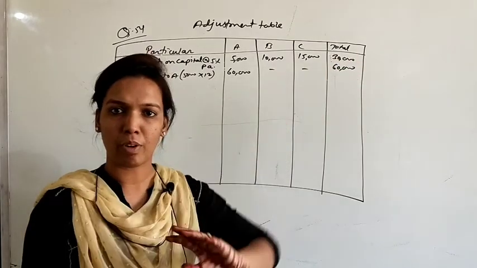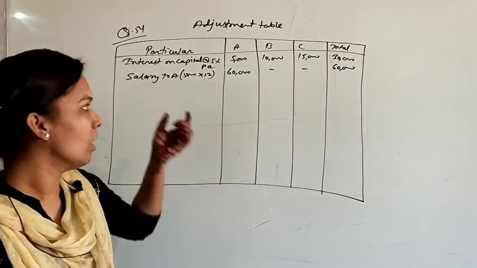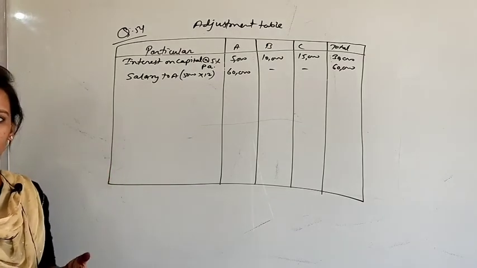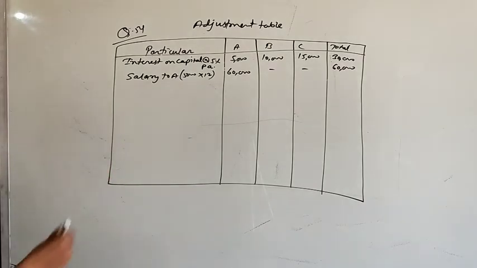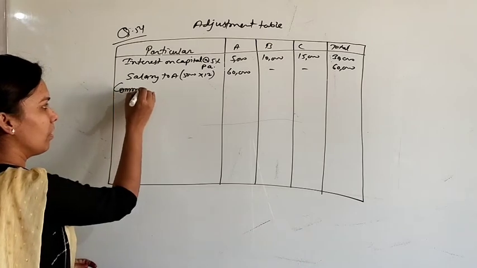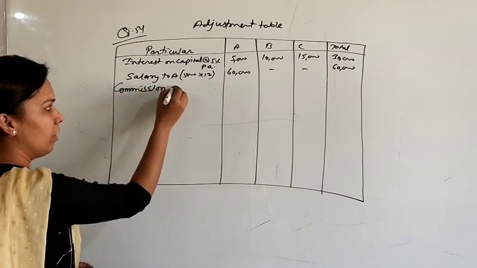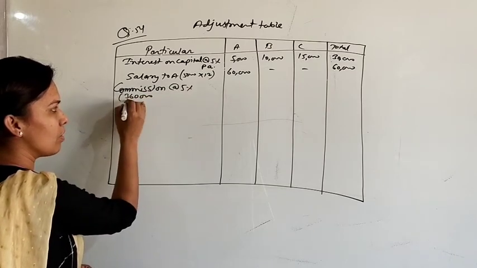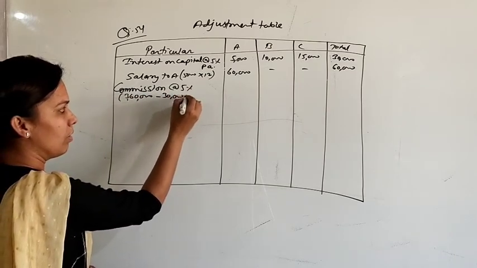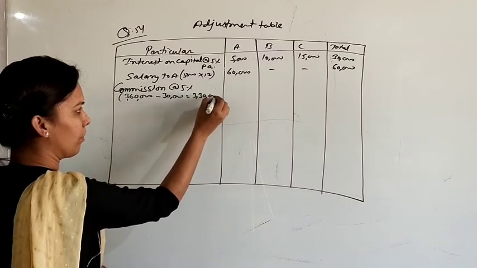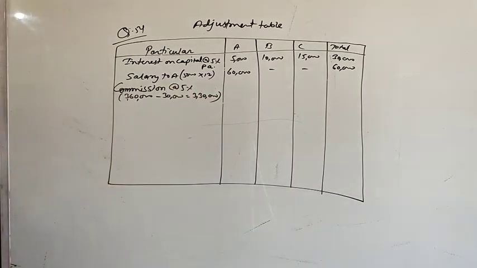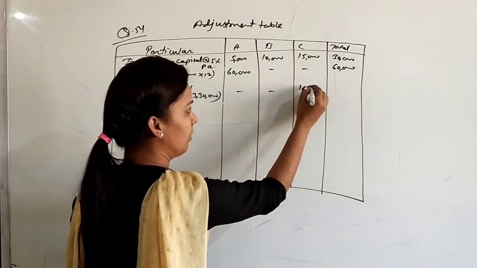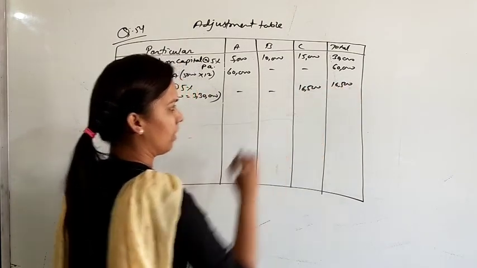The remaining profit will be 3,30,000. Out of this 3,30,000, 5% commission will be given to C. We write here 3,60,000 minus 30,000, which is 3,30,000. Find 5% on 3,30,000. It will be 16,500 commission for partner C.